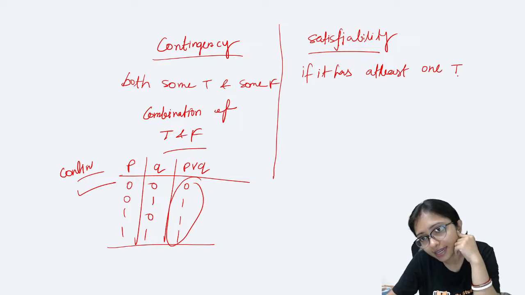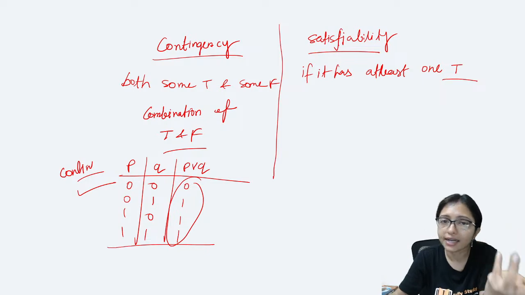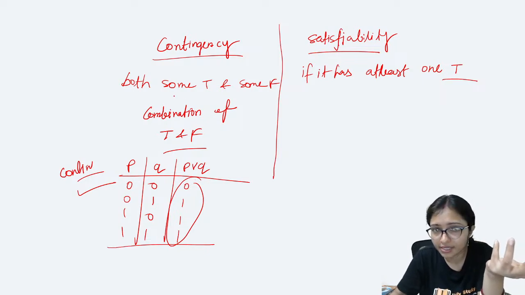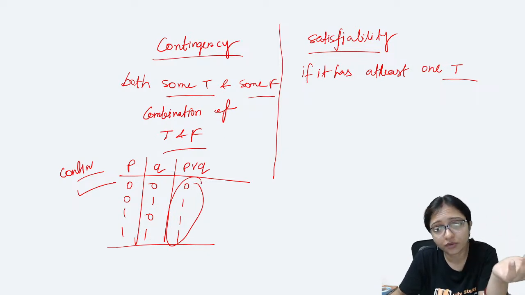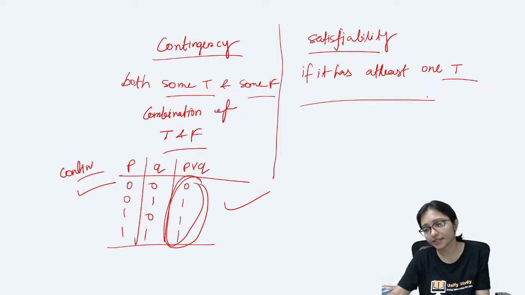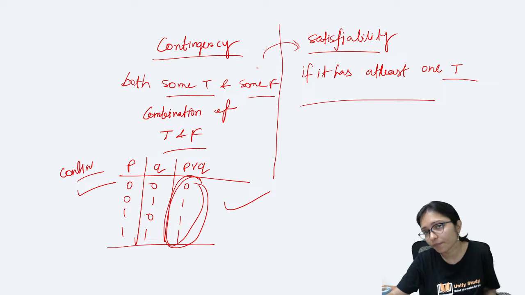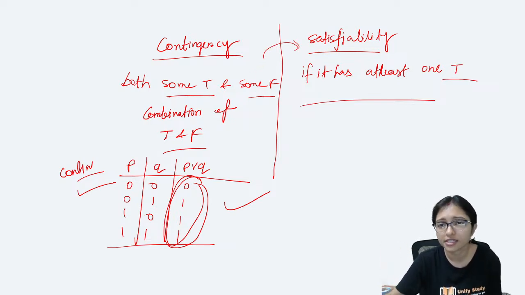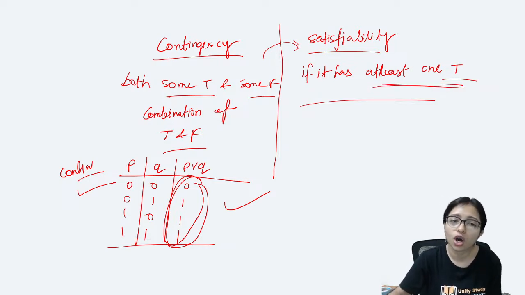So whenever there is some true and some false, it will definitely also be satisfiable, right? So every contingency we can say is satisfiable. So theoretically there is definitely a difference, that at least one true will be there, whereas contingency is a combination of true and false.